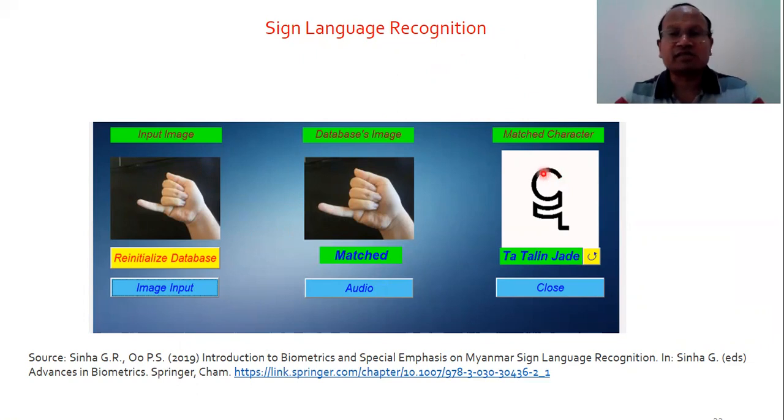This language is Myanmar language. So those who cannot hear, they can listen to this. Those who cannot understand, equivalently they will understand by the audio. And what is it actually representing? Tatalinche. This is the name of the characters and numbers used in this particular system. So what I'm trying to say is, sign language, be it American Sign Language or any sign language, is very useful for deaf and dumb people who have disability in hearing and understanding.